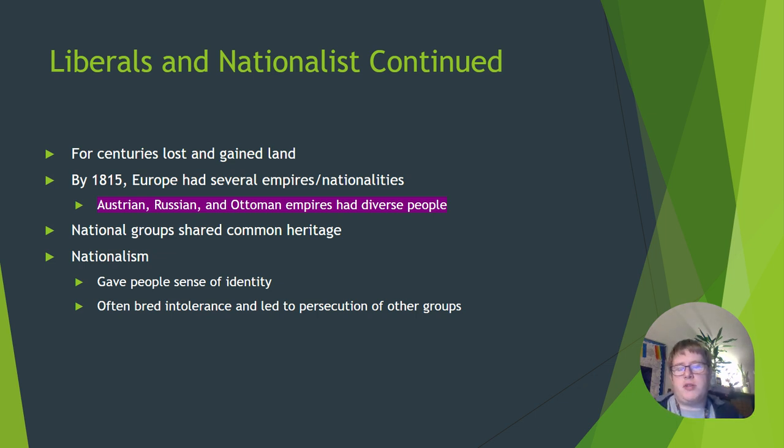But national groups are also going to start to acknowledge that they share a common heritage. And that idea of nationalism that we talked about 2 chapters ago also comes back. It gave people a sense of identity. It did often breed intolerance and lead to persecution of other groups, but it did help to start form a sense of identity for nation states.